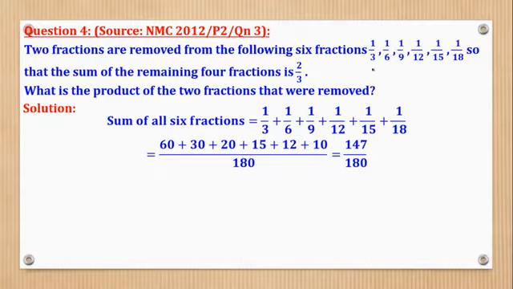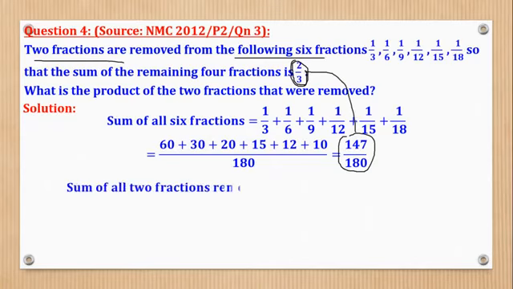Then they told us that 2 fractions are removed from 6, so that the sum of the remaining 4 is this. Now this is the sum of all the 6. This one is the sum of all of the 4. Meaning that when I subtract, I will get the sum of the 2 fractions which were removed.